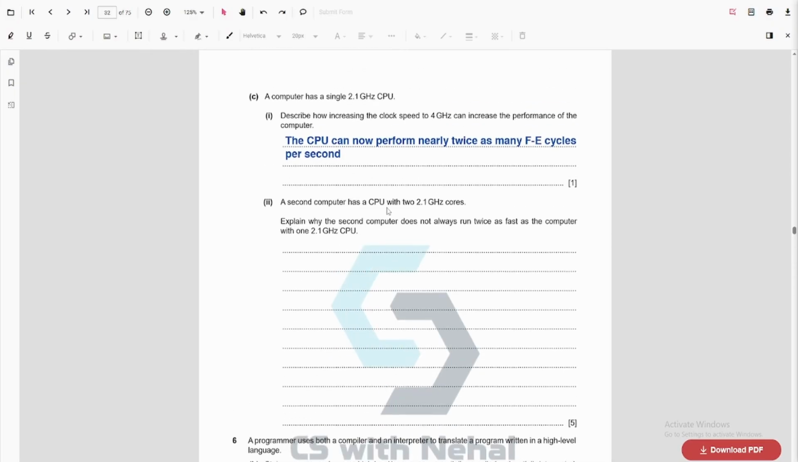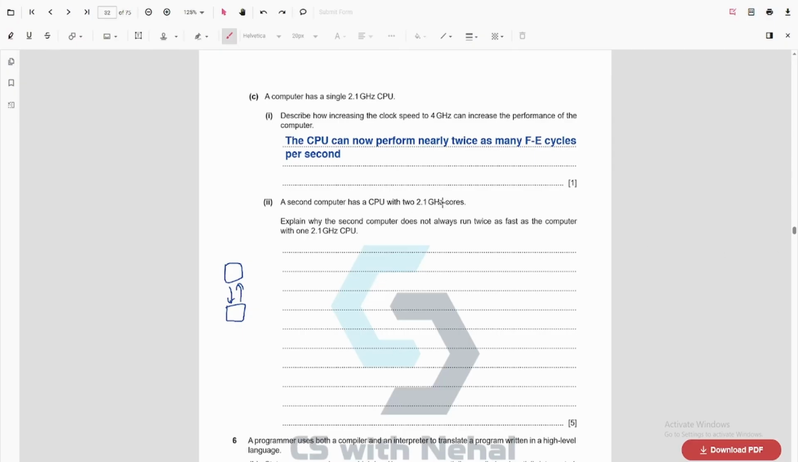A second computer has a CPU with two 2.1 gigahertz cores. Explain why the second computer does not always run twice as fast as a computer with one core. So here I increase the number of cores, right? But the two cores must communicate with each other continuously. So due to the communication between the two cores, data might be delayed a bit. So let's say I have one core, another core. Whenever they are processing, they need to send data to and from. Also, there can be a problem. For example, many software might not be made to use multiple cores, and the memory access speed might not match the speed of the cores.